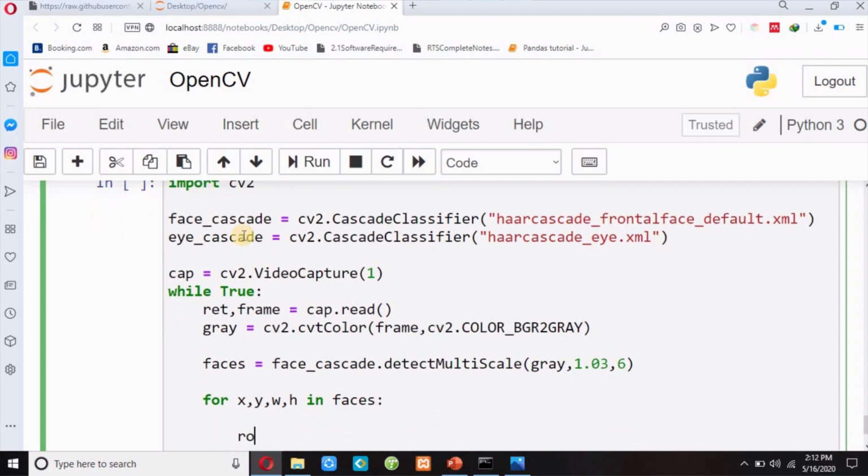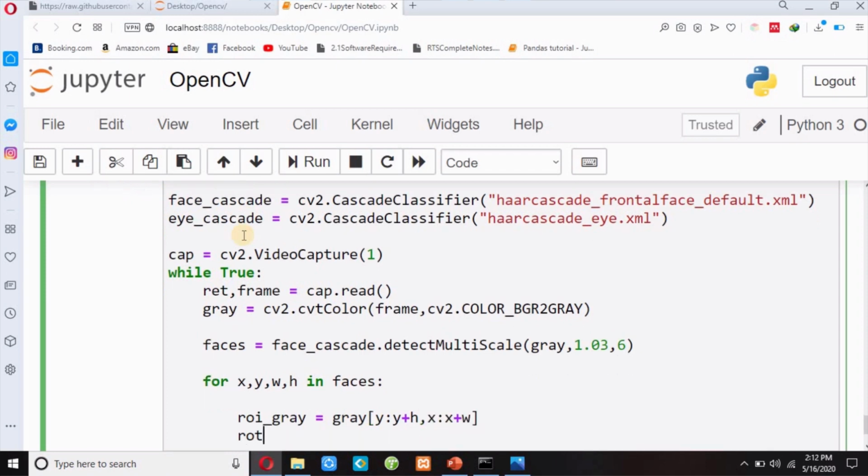I will crop my faces from the grayscale image gray from y to y plus h, and x to x plus w, and then I will again crop my faces from the real image or RGB image.